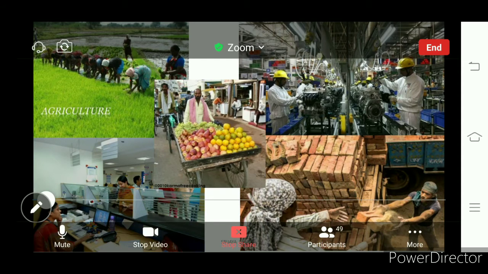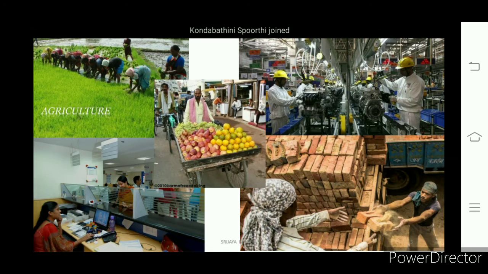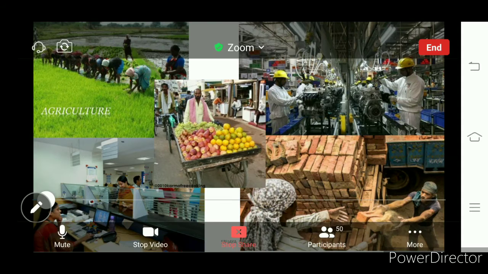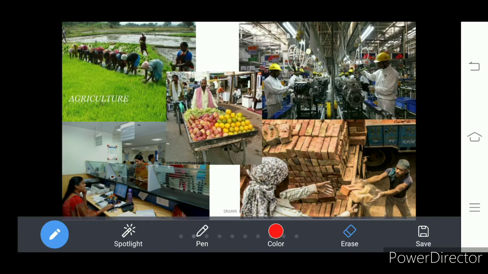Here you can find some of the activities of livelihood. Here we see some are doing agriculture. This is one livelihood. And some are working in industries. That is the industrial sector. And the rest of the two we see here are in the service sector. Understand? So people engage in different activities.